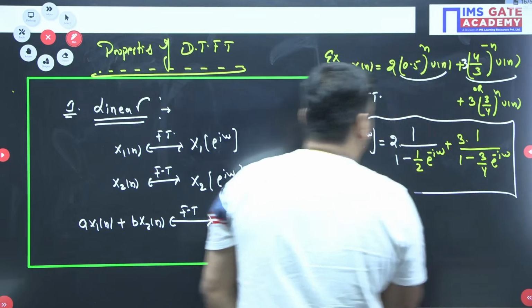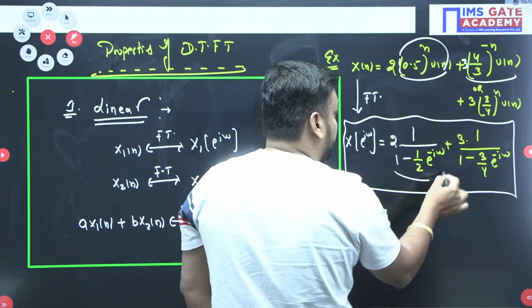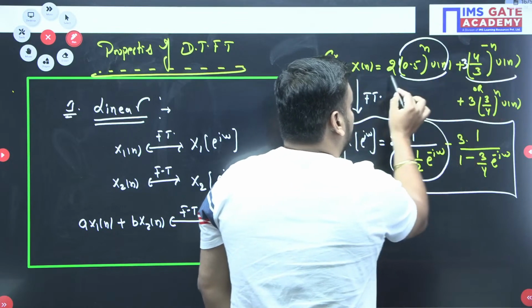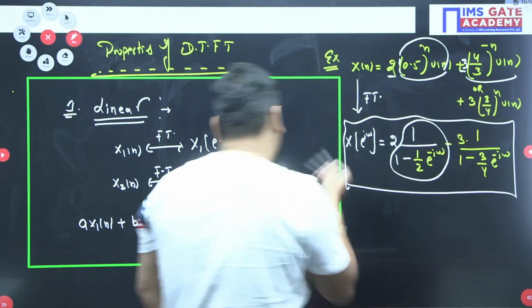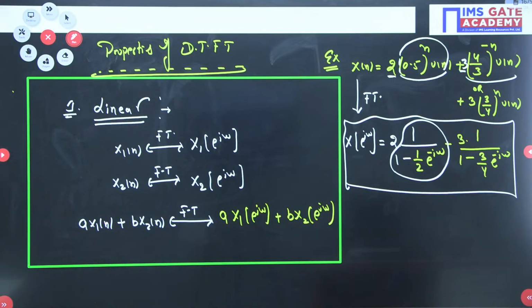You can relate it: if this one is x1[n], then this one is X1(e^jω). Without the 3, this value is a and this value is b, and like that you can relate it with this property. Make it fast, beta. Do it fast in your notes. Once you complete it, you should reply fast.